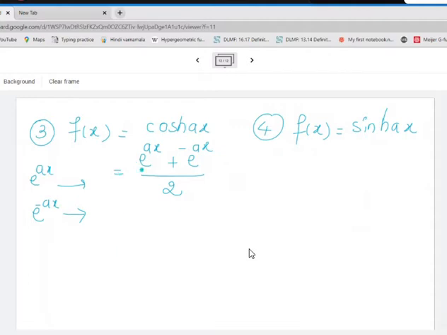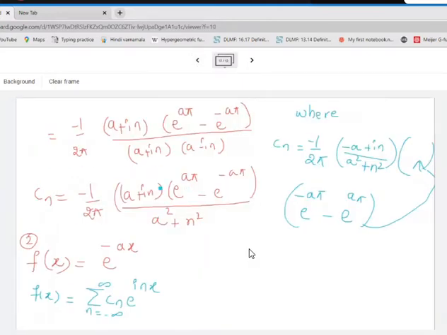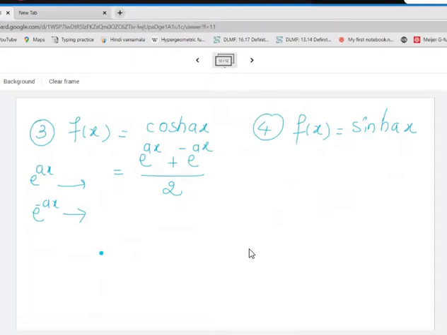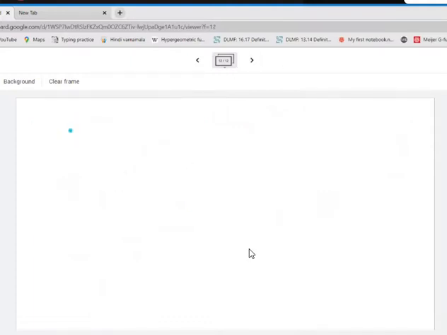We have already calculated the Cn, so both the Cns will be substituted here. Okay, so for e raised to ax, what was the value of that Cn? It was, this factor is there, this is negative 1 by 2 pi. So how do I write it? I'll write it in the next page only. So what I have is